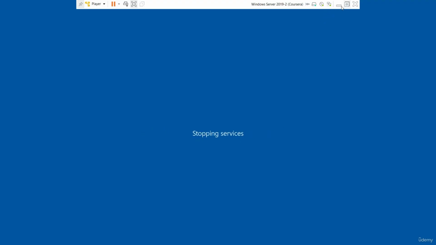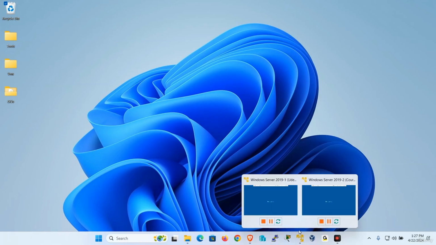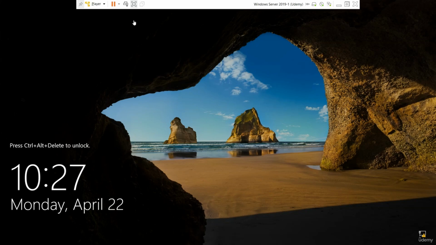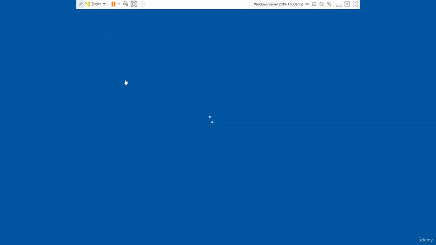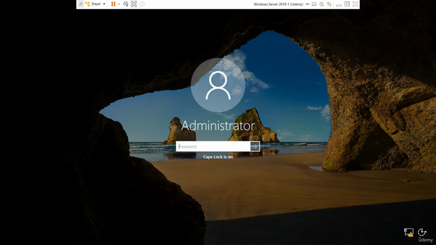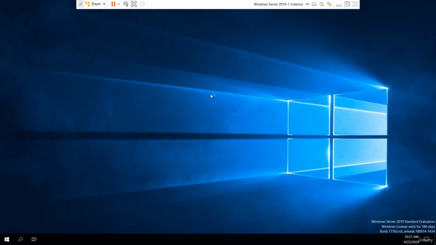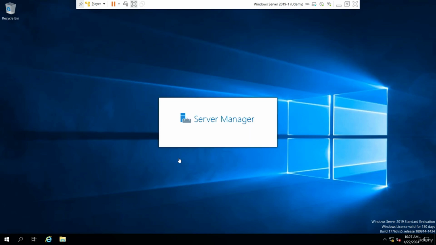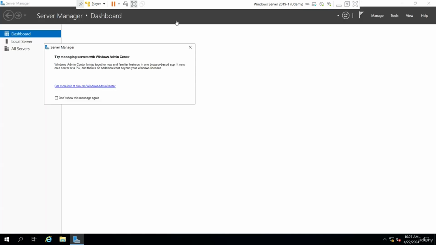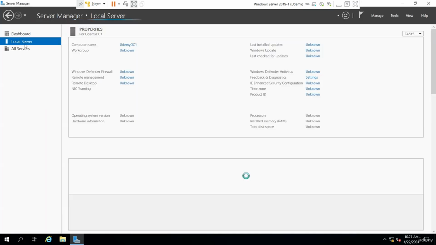Let me go back to server one. Here server one is back online. Remember, the first step that I do is install DNS. I want to actually show you what's going to happen without DNS, folks. I didn't change the time zone. I just left it as Pacific. Anybody who lives in Pacific has a chance to see this on your time zone, so I'm not modifying that.